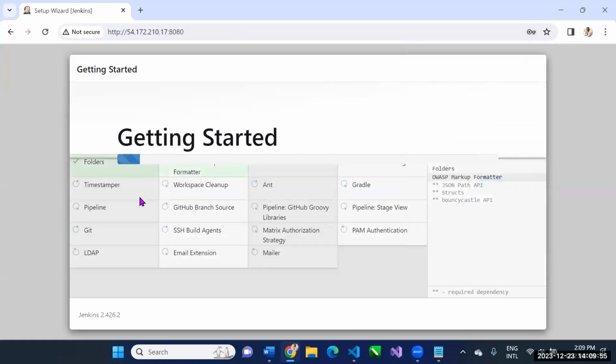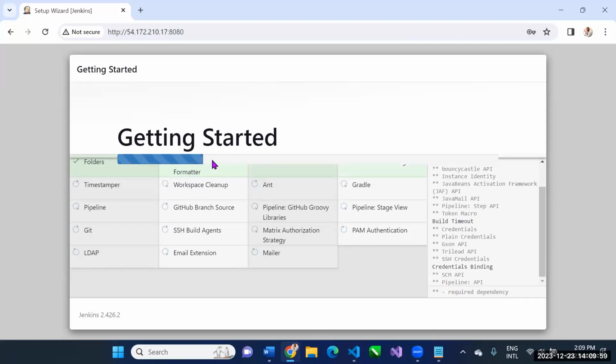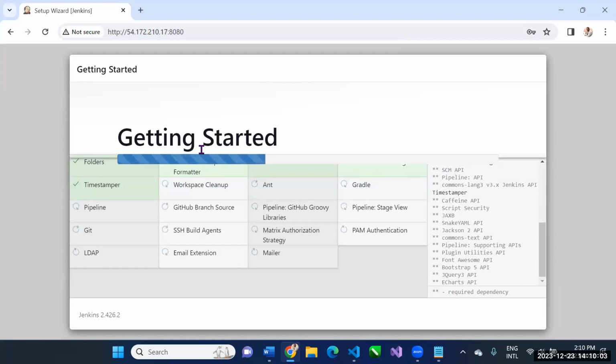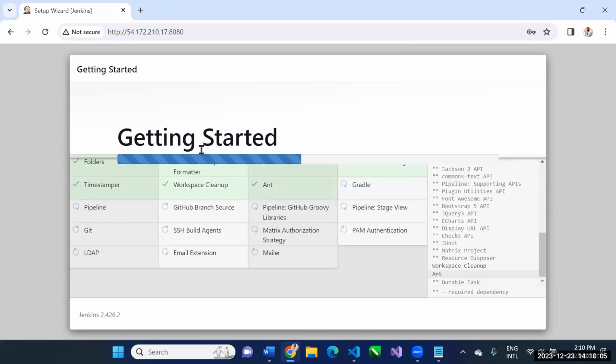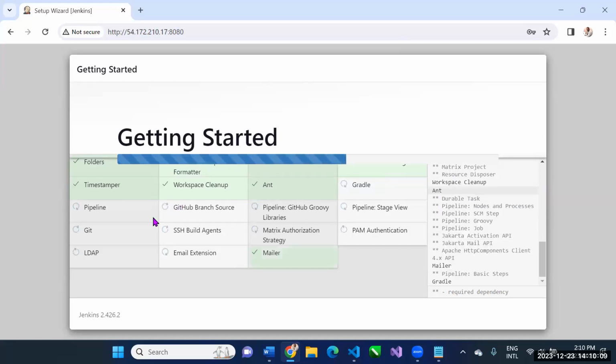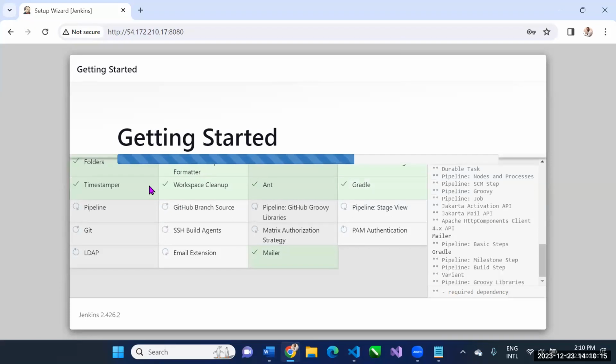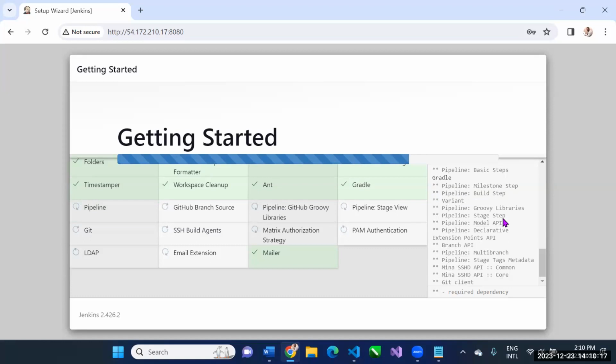It lets us in and it's configuring the default settings that Jenkins needs to be able to run your CI/CD pipeline. We install all the default plugins, Git, LDAP, pipeline, timestamp, blah, blah, blah.